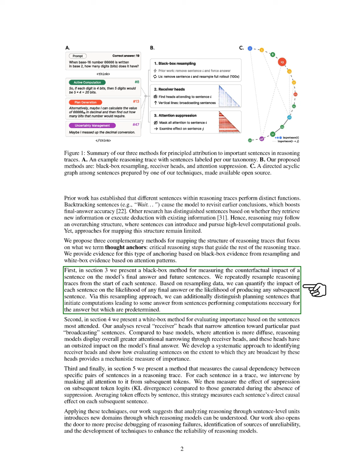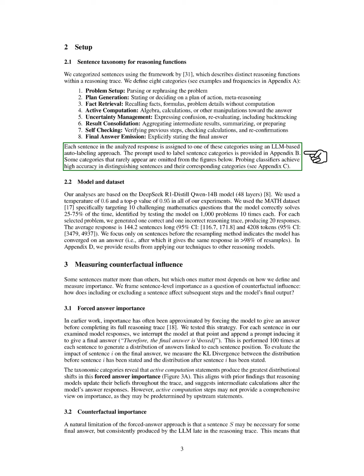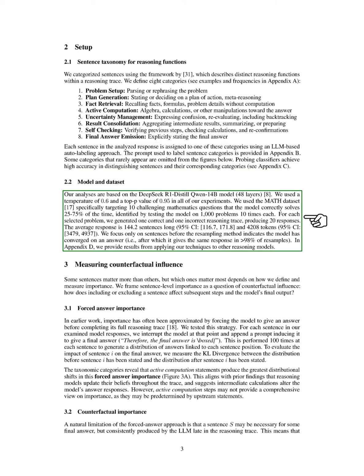In our setup, we categorized sentences based on a framework that identifies distinct reasoning functions within a trace. We defined 8 categories, such as problem setup and final answer emission, and assigned each sentence to a category using an LLM-based auto-labeling approach. Our probing classifiers achieved high accuracy in distinguishing these categories. Our analyses utilized the DeepSeek R1 Distill Qwen 14B model, with specific parameters set for our experiments.